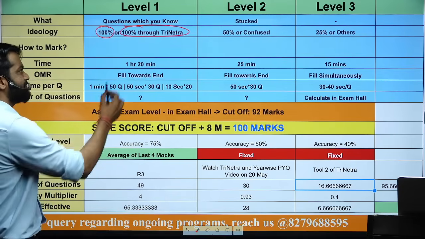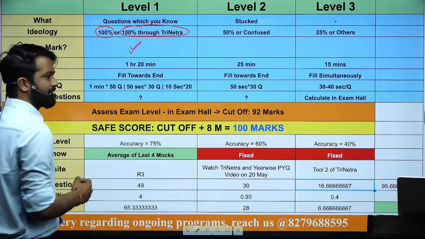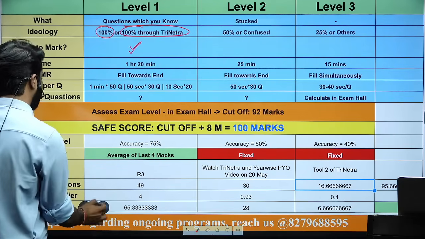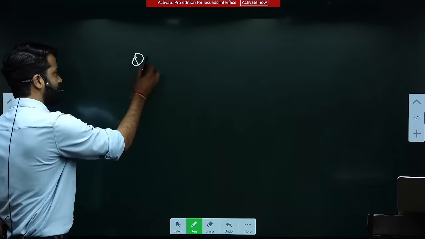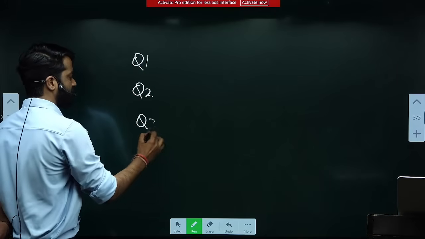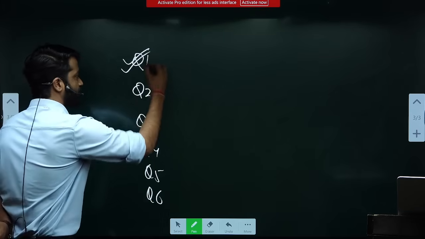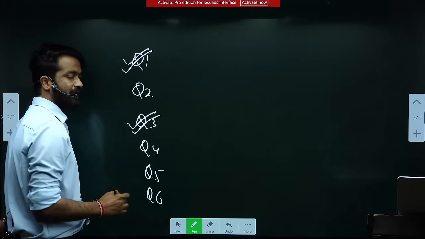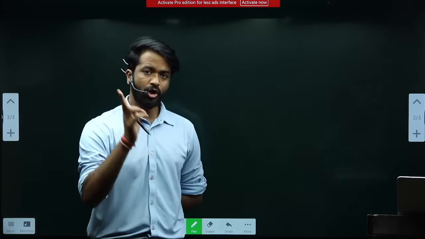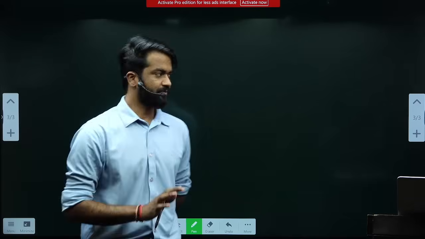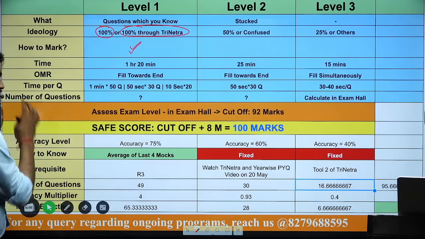How to mark them? Double tick them. So let's say these are the question numbers: question 1, question 2, question 3, question 4, question 5, question 6. Double tick the questions in which you are 100% sure, either through knowledge or through Trinetra. 100% sure. Just double tick them.